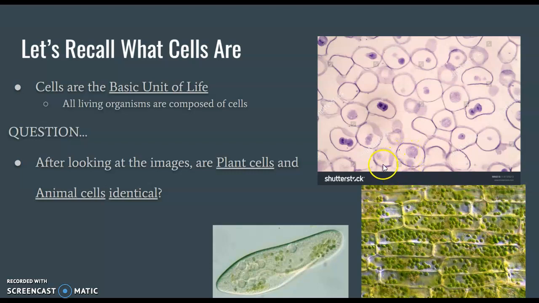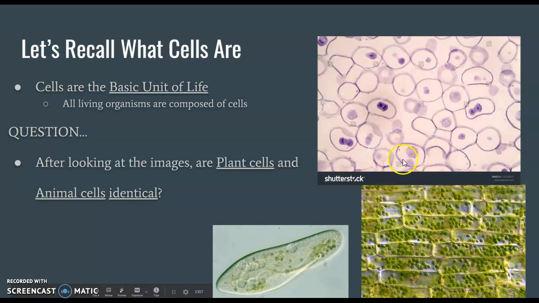Okay, and then if you look at the image above, these are actually cheek cells under the microscope from your mouth. Okay, so if we were in class, we'd actually be looking at these under the microscope to help you really understand the differences between plant cells and animal cells, but unfortunately we cannot. So I just want to go over this so you understand it. And again, you can tell right off the bat some differences. Animal cells, the cheek cells up here, they are not green.